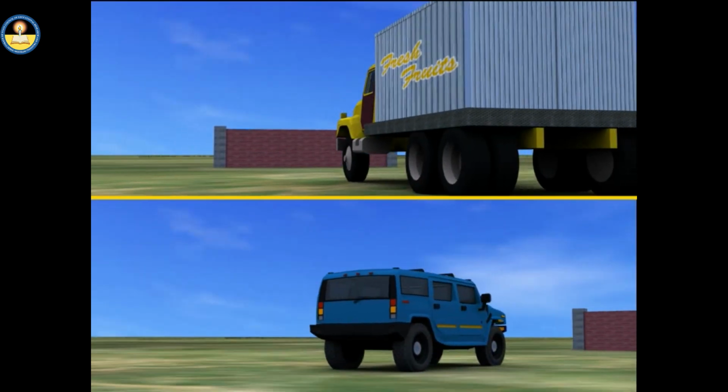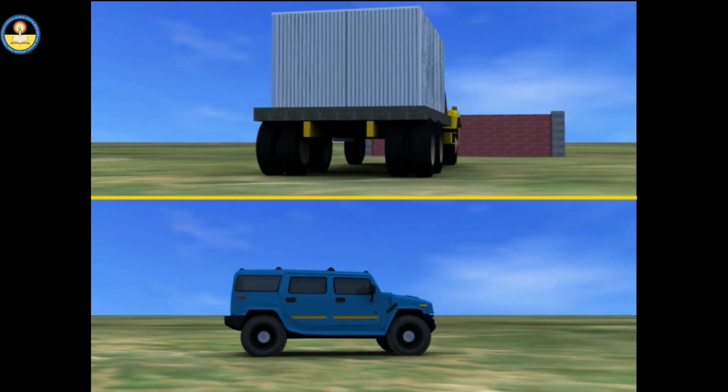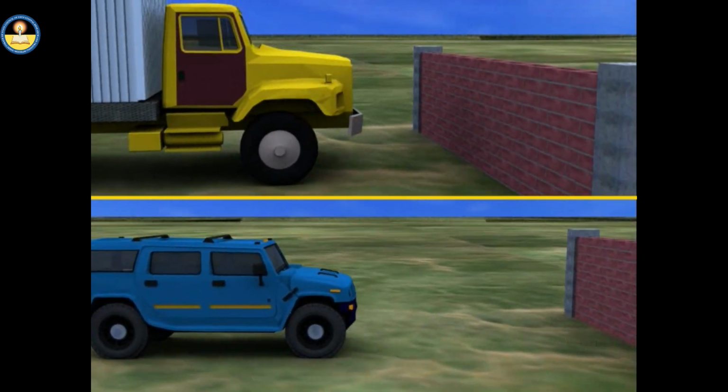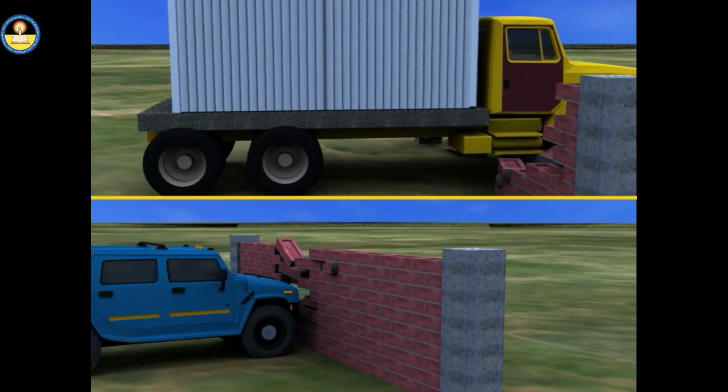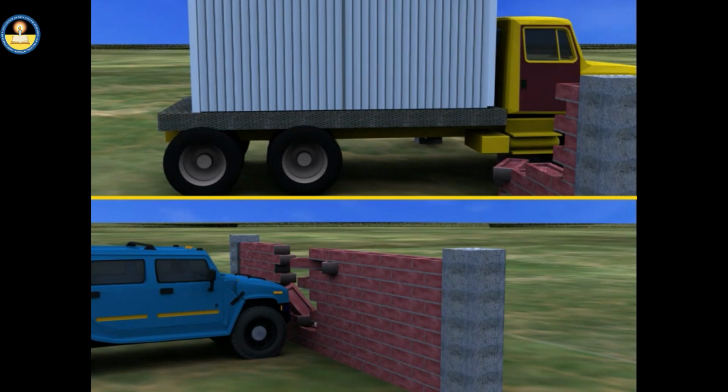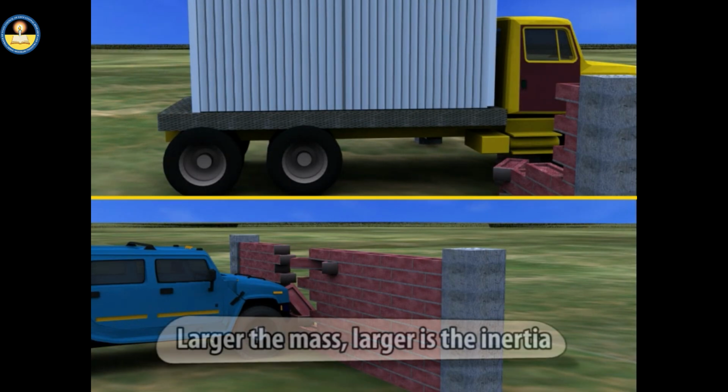Further, if two vehicles of unequal masses are moving with the same speed, then the lighter one can be stopped easily. These activities show that mass could be used to measure the inertia, and larger the mass, larger is the inertia.